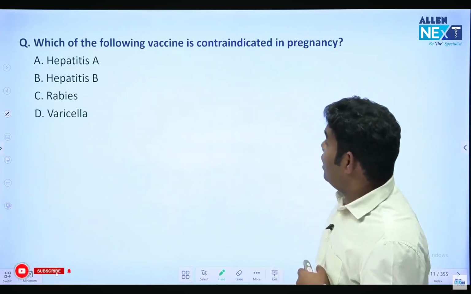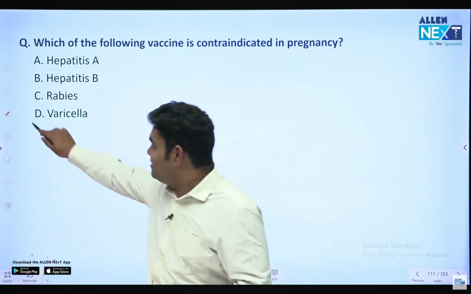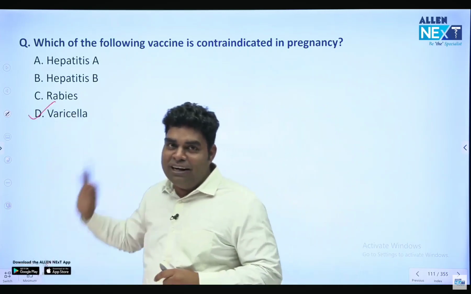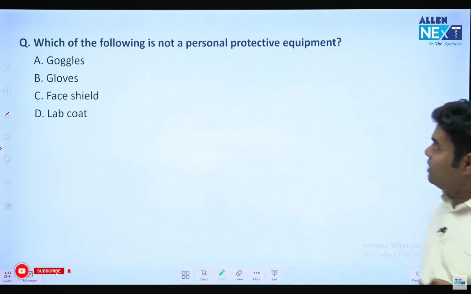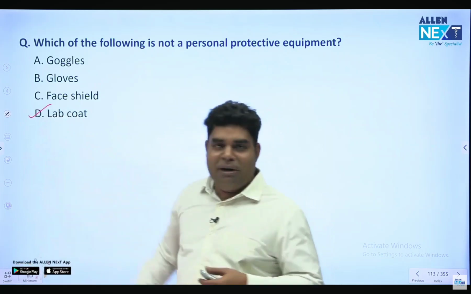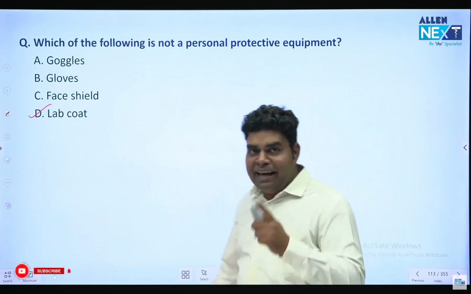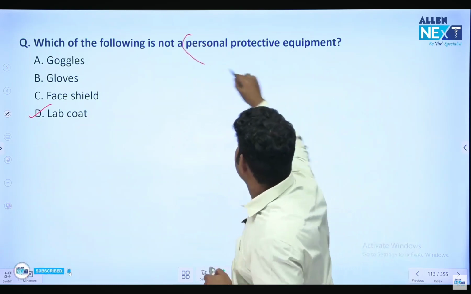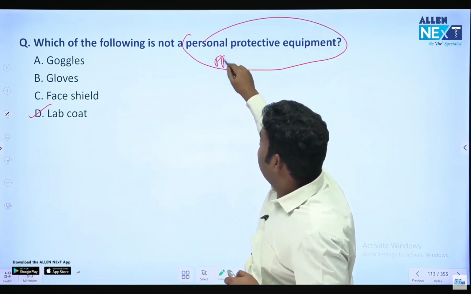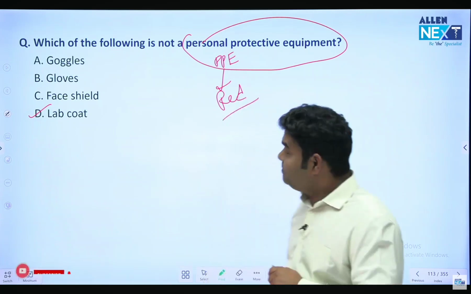Which of the following vaccine is contraindicated in pregnancy? So all the live vaccines are contraindicated, and we just discussed varicella is a live vaccine, so you will not give varicella. Which of the following is not a personal protective equipment? So lab coat is not personal protective equipment. Goggles, gloves, face shield, they are personal protective equipment. And where will you throw the PPE kit? The plastic PPE kit goes in red. PPE kit goes in red.